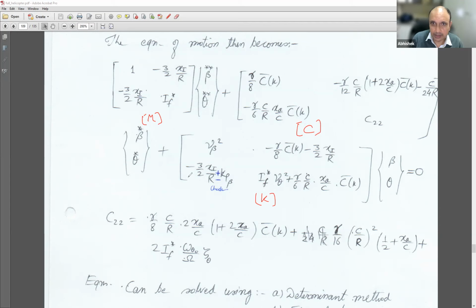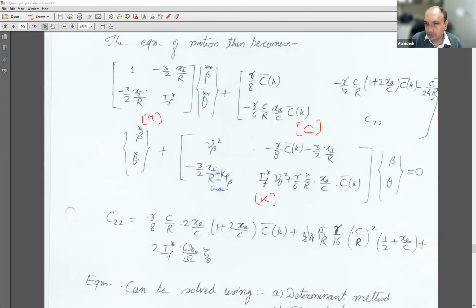So this is gamma by 8. Let me just quickly revise this. So 1 minus 3 by 2 xi by r, minus 3 by 2 xi by r, if star, beta double star, theta double star. Here gamma by 8 c bar k, which is your Theodorsen's lift efficiency function, minus gamma by 12 c by r into 1 plus 2 xa by c into c bar k minus c. This is again the c for chord, by 24r.